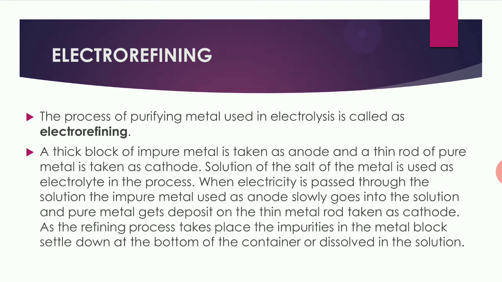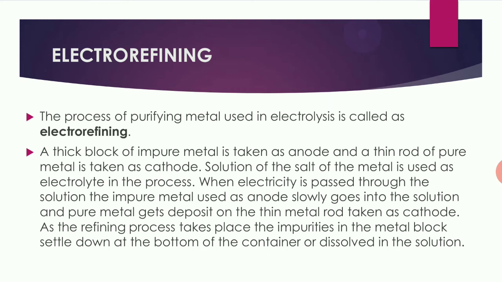Next, electrorefining. Electrorefining is the process of purifying a metal using electrolysis. In electrorefining, we take a thick block of impure metal, and that is connected to the anode. A thin rod of pure metal is taken as the cathode. So the anode should be a thick block and the thin rod of pure metal is taken as the cathode.